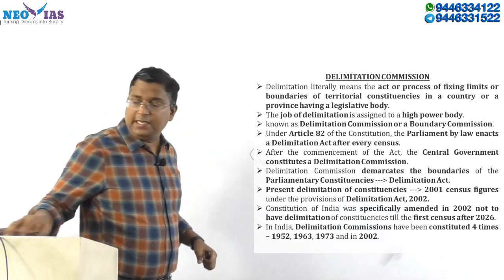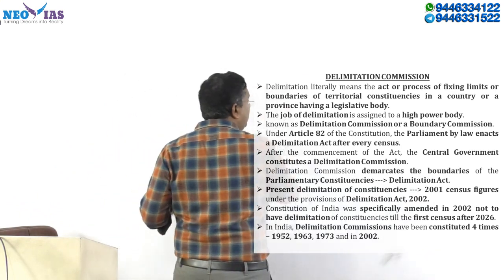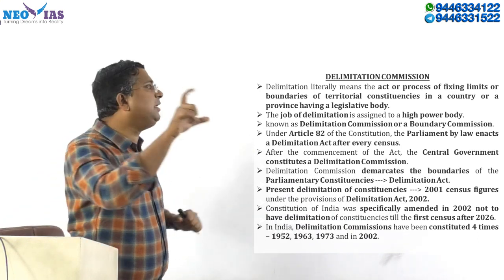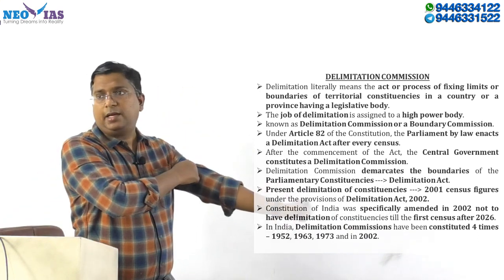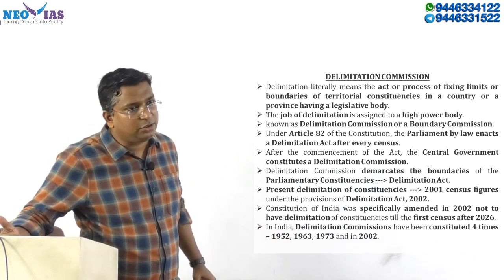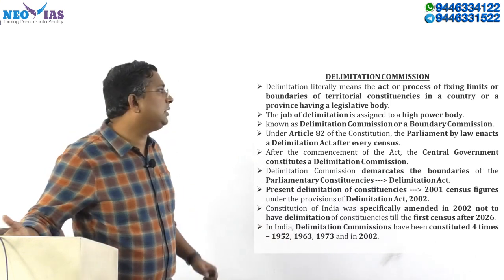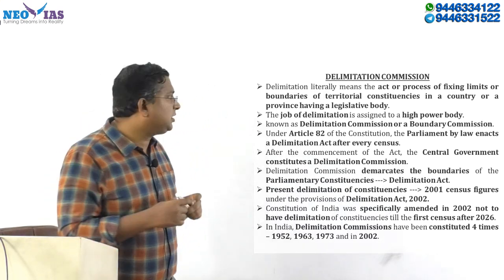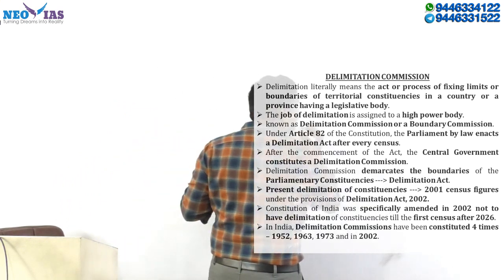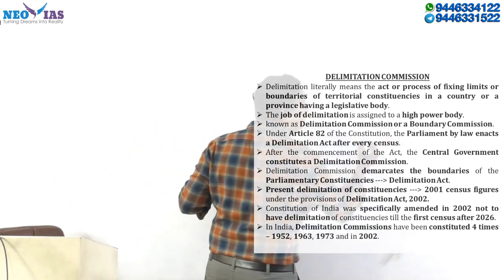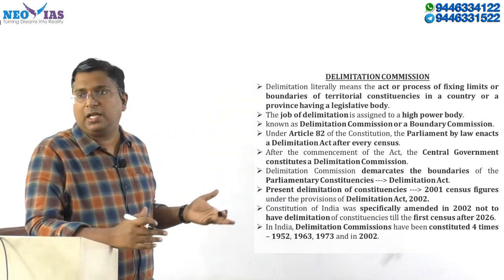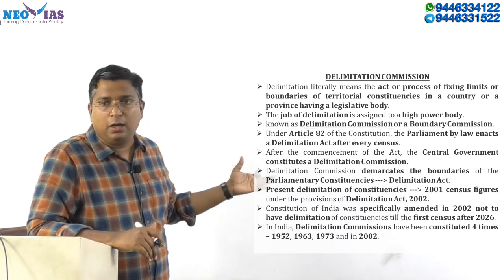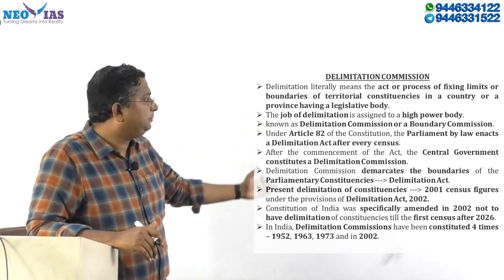Now we will see the core points regarding delimitation. Delimitation is nothing but the act or process of fixing the limits or boundaries of a territorial constituency. It can be an assembly constituency or a Lok Sabha constituency. This function of delimitation is given to a body, which in India is called the Delimitation Commission. In some other places it is called a Boundary Commission, but the Delimitation Commission is the body that performs the delimitation exercise in India.